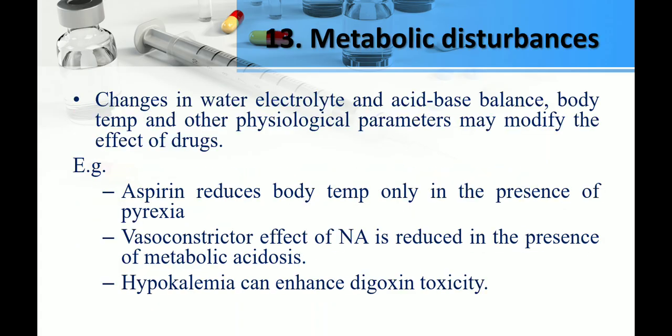Okay. Then metabolic disturbance. Some metabolic disturbances, like electrolyte imbalance and acid-base imbalance, also cause variation in the drug response. Just like hypokalemia can induce enhanced digoxin toxicity.